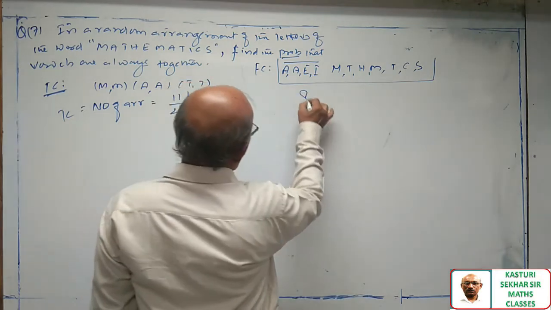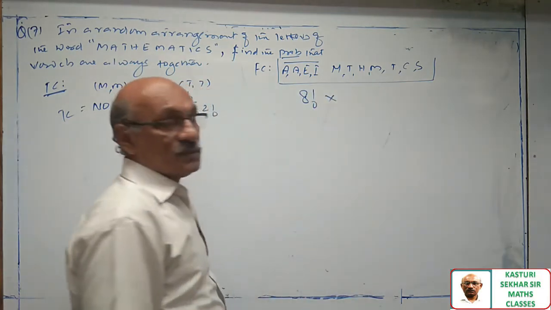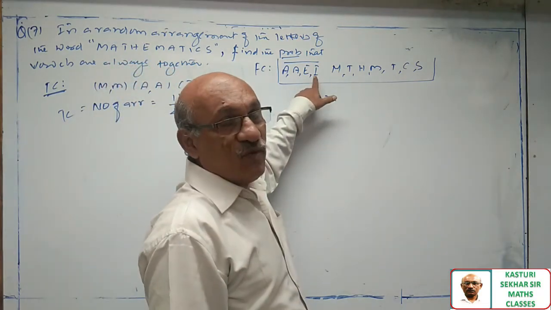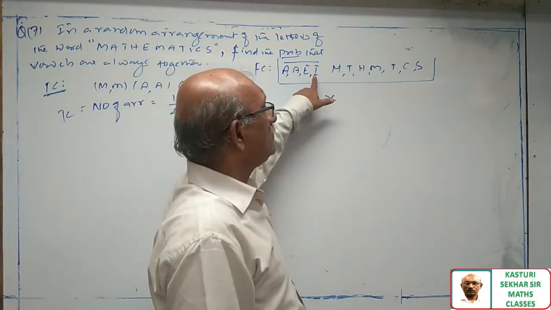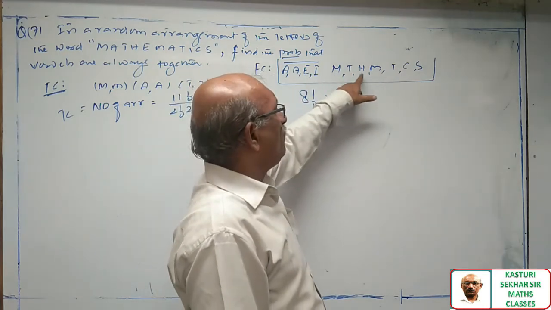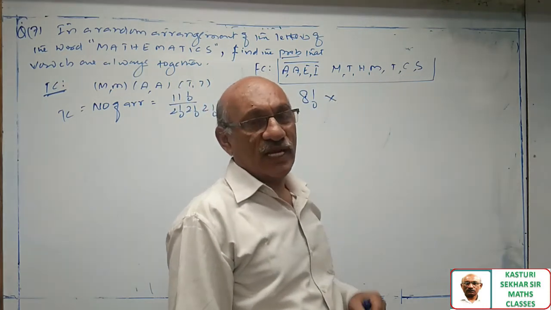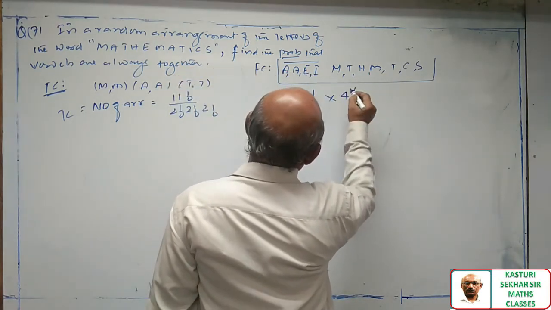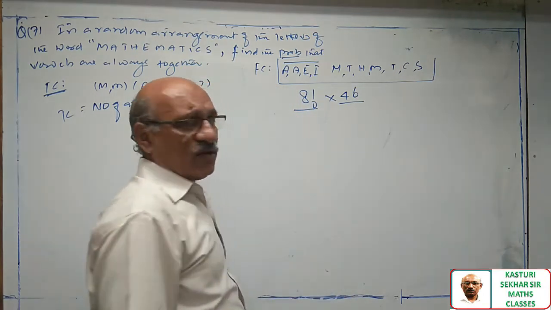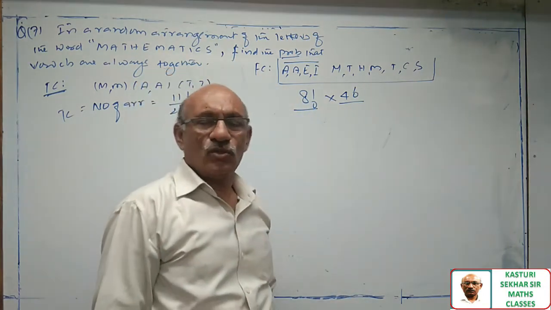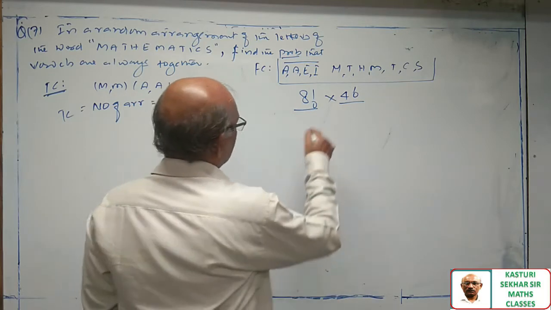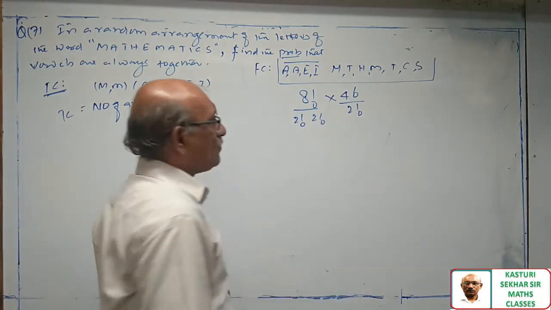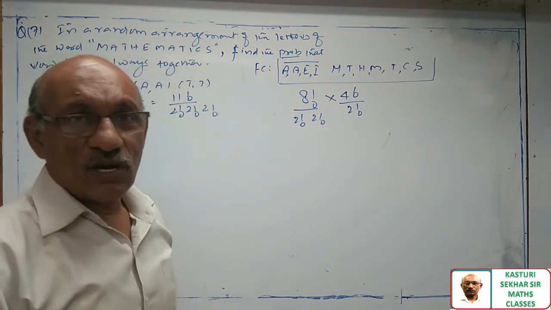So 8 factorial, into 4 factorial for the arrangements of the vowels. But some letters are repeated, so to avoid double counting, divide by 2 factorial, 2 factorial, 2 factorial. Favorable cases are also obtained.